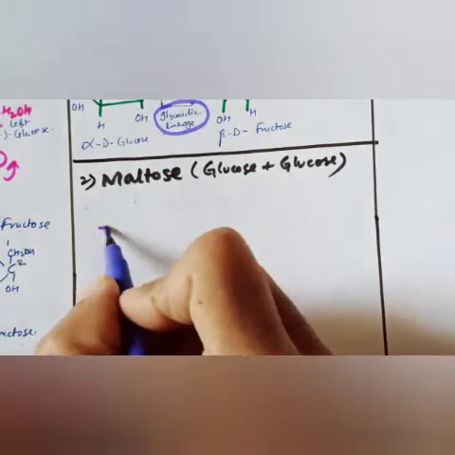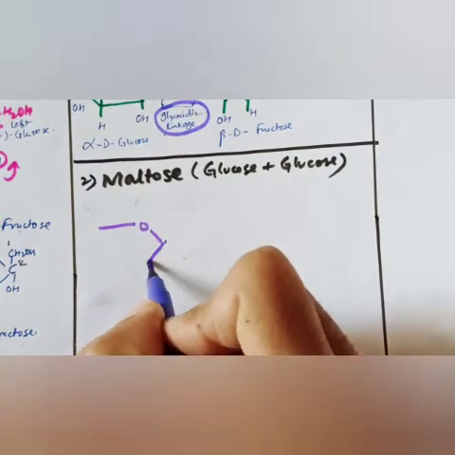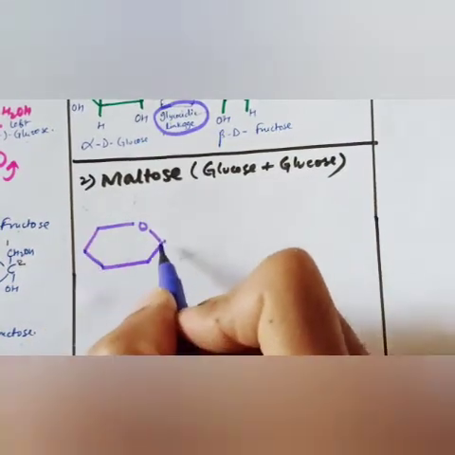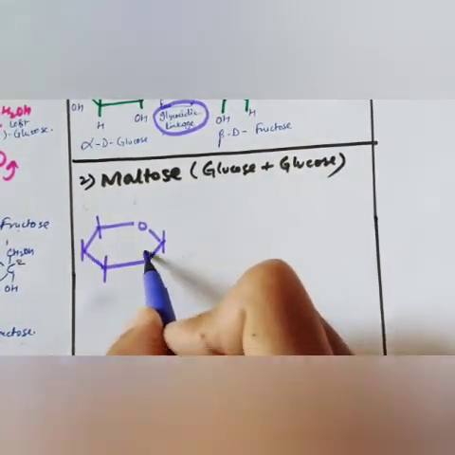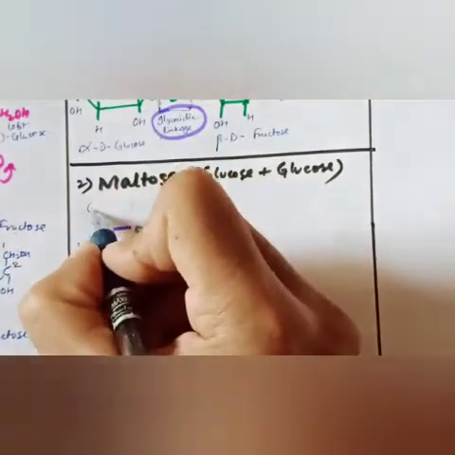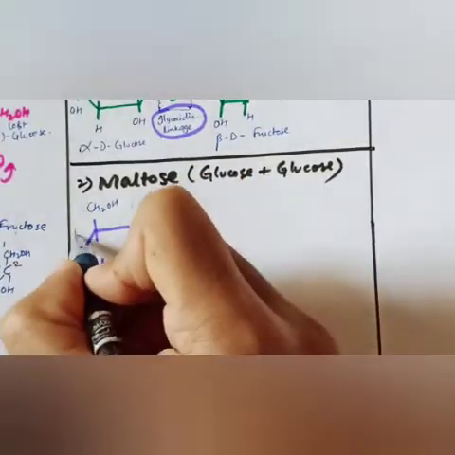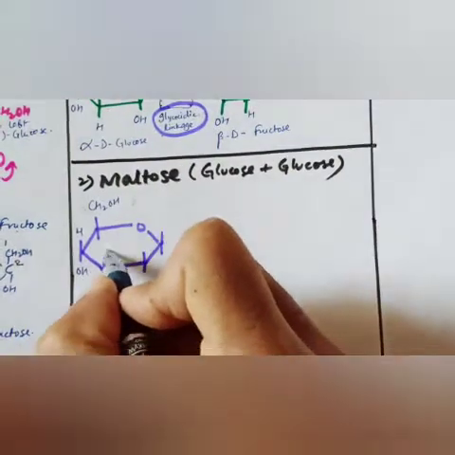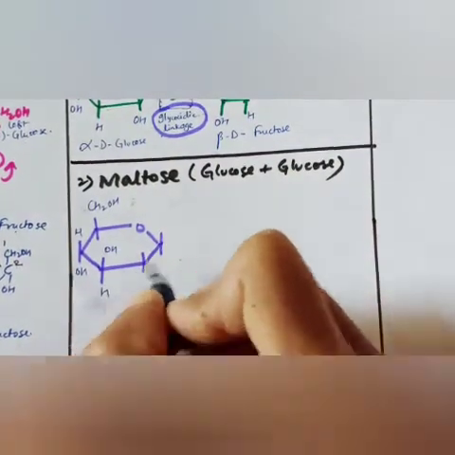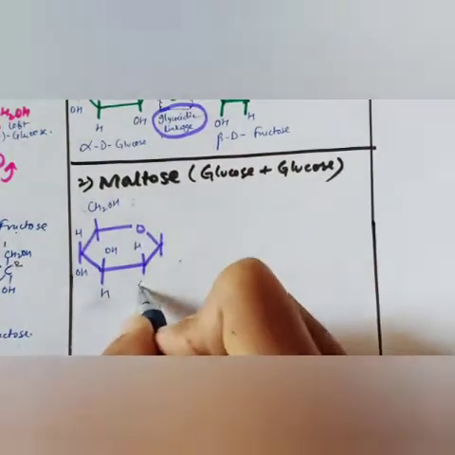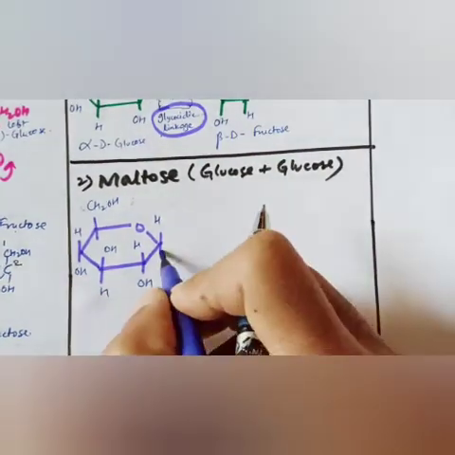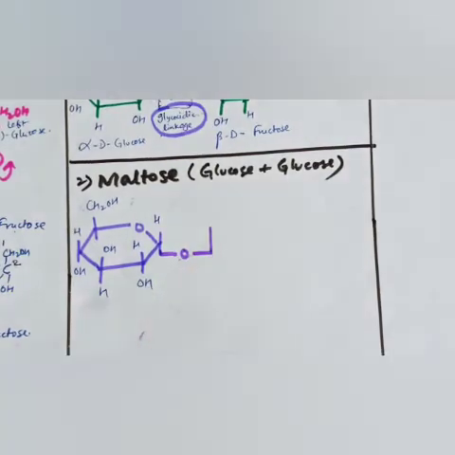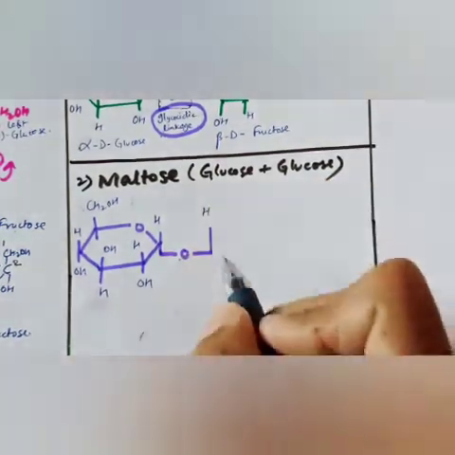So first we will make glucose. You know very well, between C1 and C5 there is one oxygen, and now CH2OH, here on this side H, here down OH, OH up, H down, H up, OH down, here H, then this will link with O, and H up.